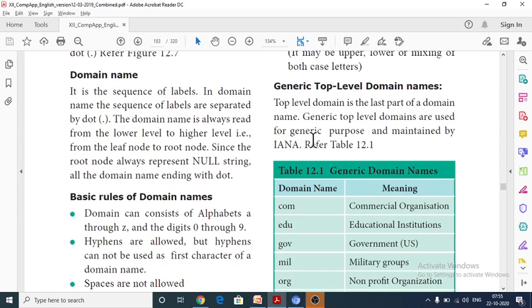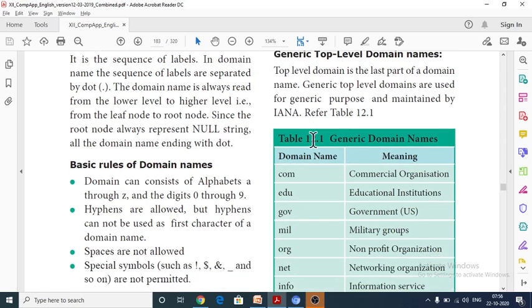When you read a website name, you read it from left to right. But if you want to see the website address from the root, then you have to see it from right to left. But when you read a website address, you read it from left to right. All domain names end with a dot.